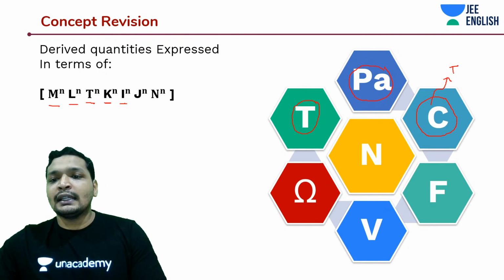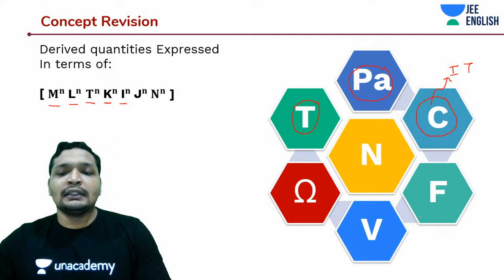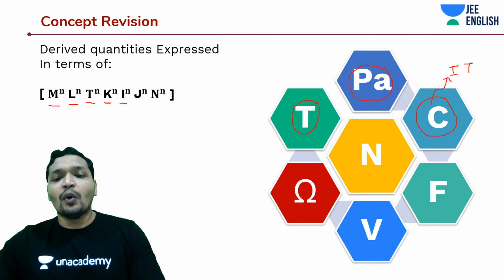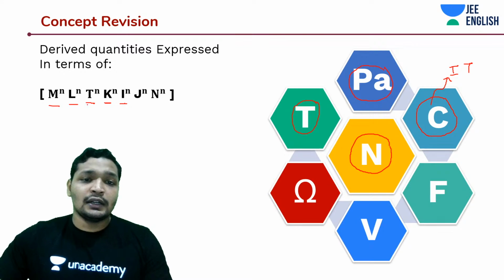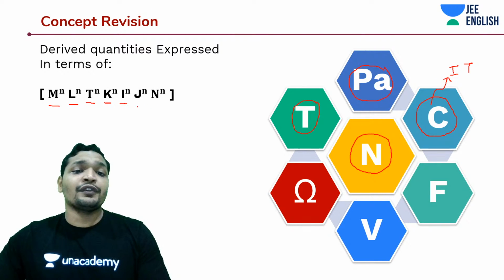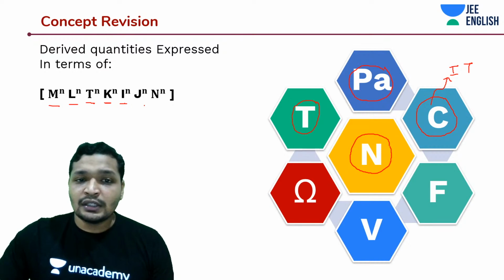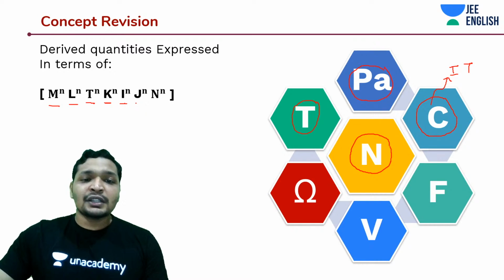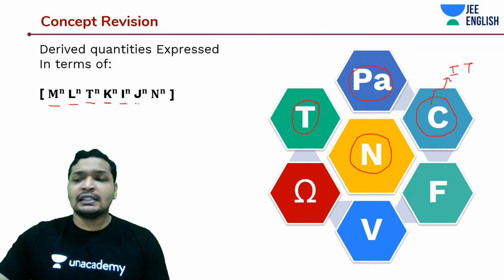Okay, so I and T is what you will use to express coulombs, and there are many such, like farads for capacitance, ohms, volts, and Newton, the most famous one that you are really aware of, especially if you're in first year, you must have heard a lot of Newtons and Newtons and Newtons. But do remember, these are the dimensional expressions. This is how you are going to express in your dimensional analysis.